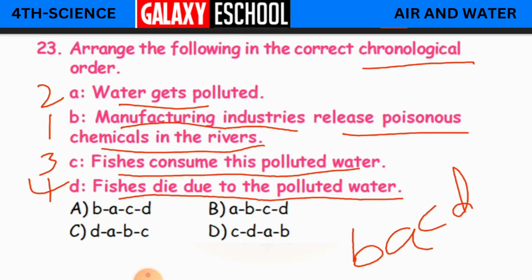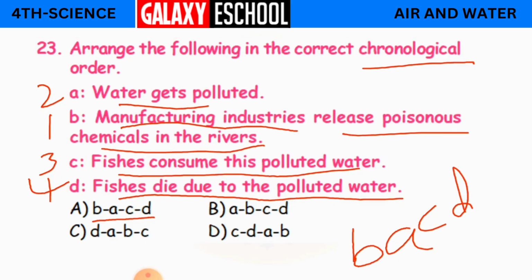So our answer is A option. See, B, A, C and D. So this is how you have to arrange the statements in a chronological order. Like first what happened and after that what happened, you have to relate them in an order. Clear?